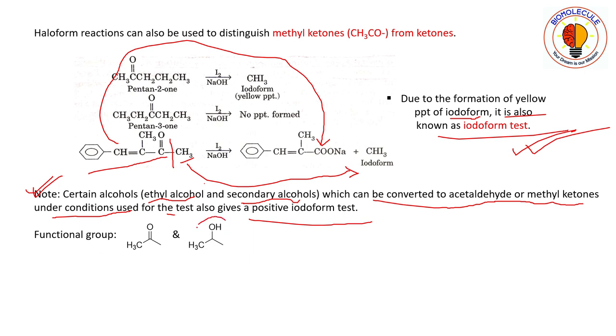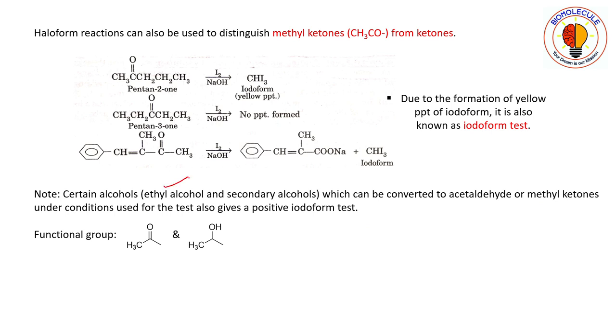See here, this one is the secondary alcohol. If this gets converted to this group in the conditions mentioned for the test, then it will give a positive iodoform test.